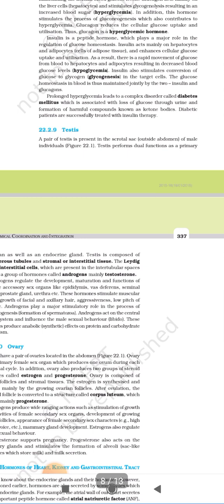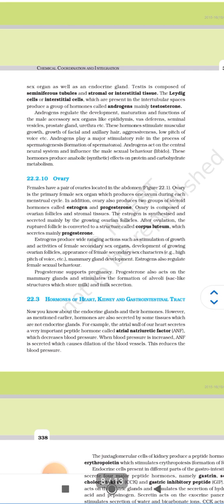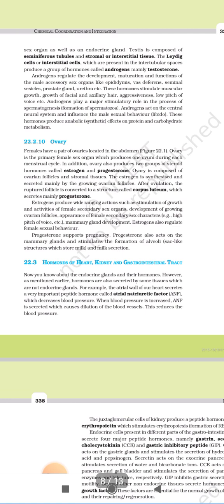Now, testes. A pair of testes is present in the scrotal sac, that is outside the abdomen of male individuals. Testes perform dual functions as a primary sex organ as well as an endocrine gland. Testes are composed of seminiferous tubules and stromal or interstitial tissue. Leydig cells are interstitial cells which are present in the intertubular spaces and produce a group of hormones called androgens, mainly testosterone.